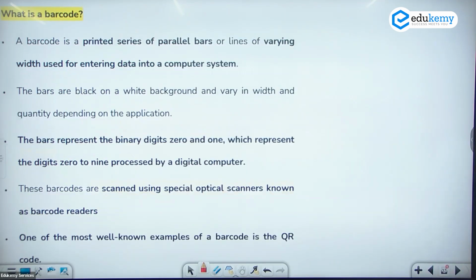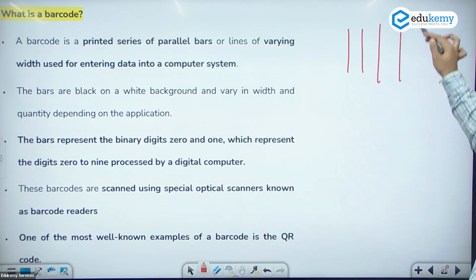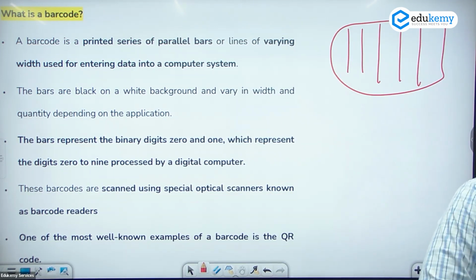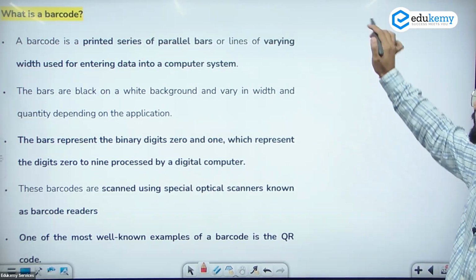Okay. Now come to the barcode. Barcodes, simple printed codes, black and white color. Black and white क्यों रखते हैं? जो कलरफुल क्यों नहीं रखते हैं? हाँ. We use a binary system. Binary system use करते हैं.